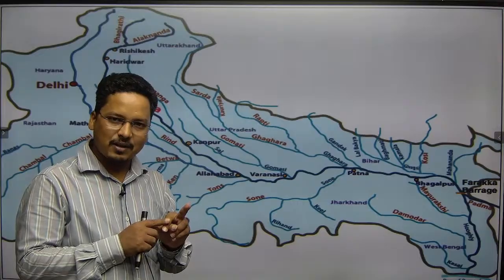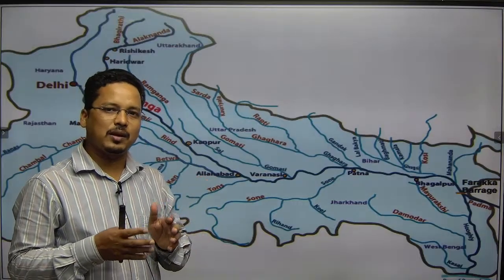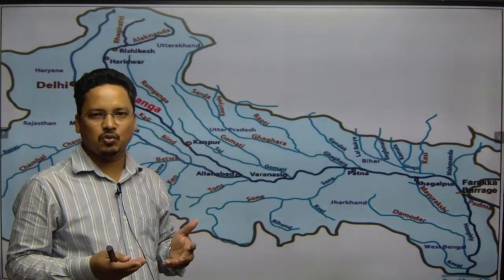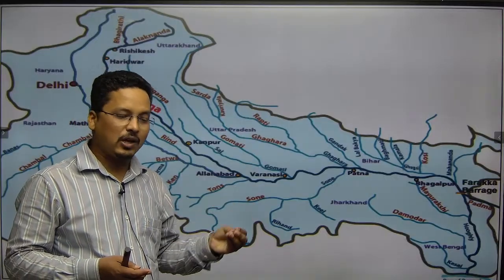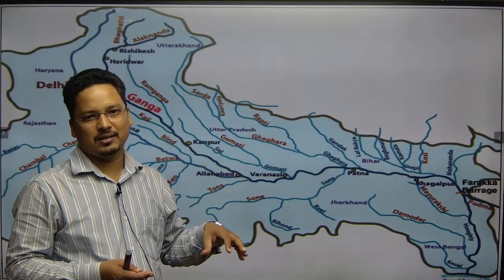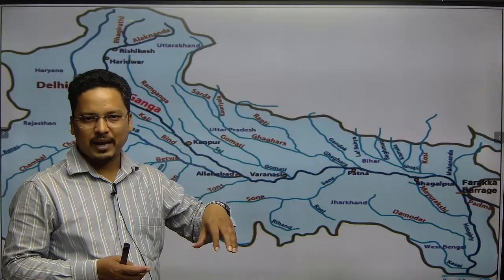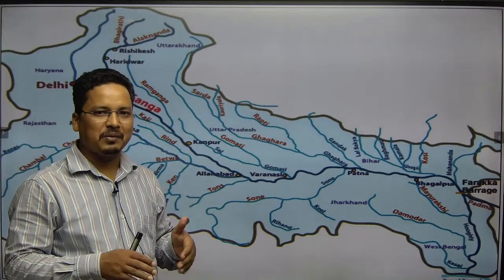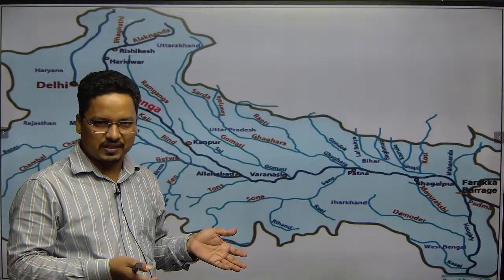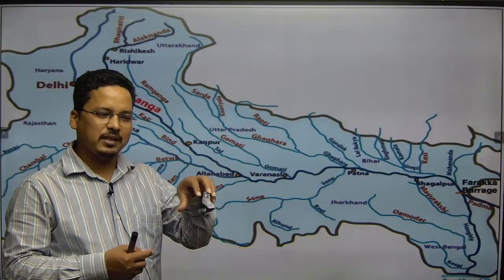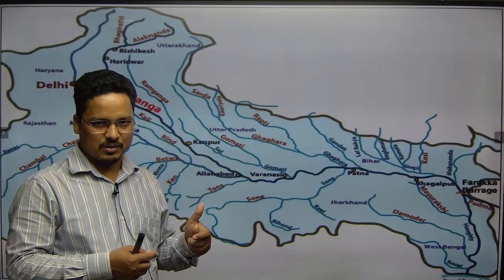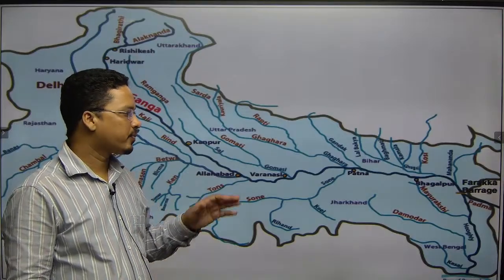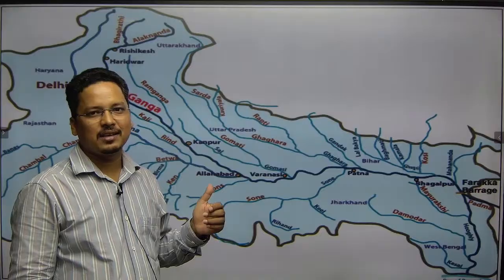Ganga is the national river, and in this national river we also have the national aquatic animal, the Gangetic dolphin, which is also known as the Susu. Being blind, it uses sonar waves to hunt its prey as a predator. Prey means what? Fish. So the dolphin survives by feeding on fishes. That is why it uses sonar waves to detect the prey and catch it. So this is how it survives in the water.